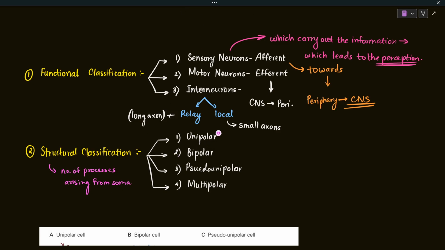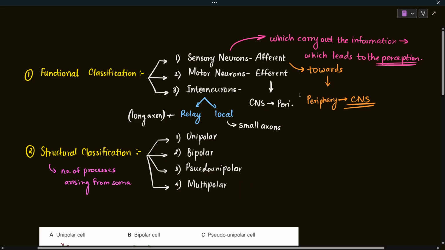So the very first and the very simplest structure which is found in neurons is the unipolar neuron. Unipolar neurons, as the name suggests, uni means one, so they have one pole. They have only one process which arises from the cell body, and this process can then branch into further parts.